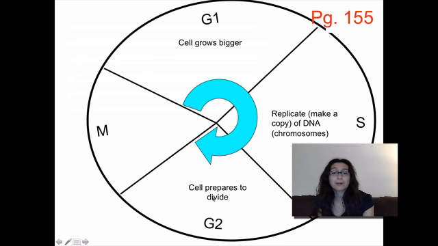Okay, so the cell prepares to divide here. It made a copy of its DNA here, and it actually grew to maturity here. So going from here back the other way, the cell grows bigger to maturity, makes a copy of its DNA. Now what we're talking about here is making a copy of the chromosomes. Now that we know what chromosomes are, they're just DNA wrapped around histone proteins. So it makes a copy of all of the chromosomes, makes final preparations to divide, and then here the cell will finally divide.